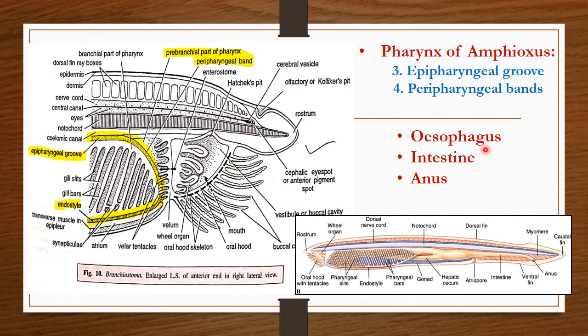Then next part of the alimentary canal is esophagus. Behind pharynx there lies a short esophagus. Posteriorly, the pharynx opens into a short, narrow and tubular esophagus having ciliated internal lining and leading into the gut or intestine. Here, from this region, there is the intestine. The gut or intestine is as long as the pharynx.